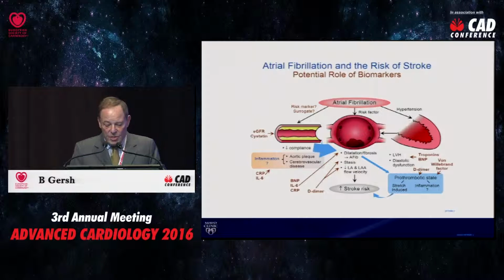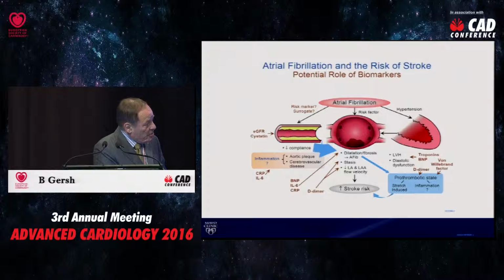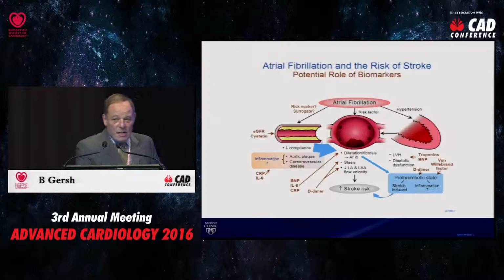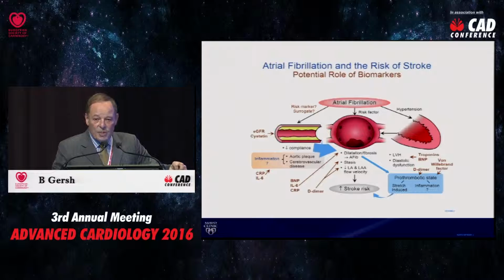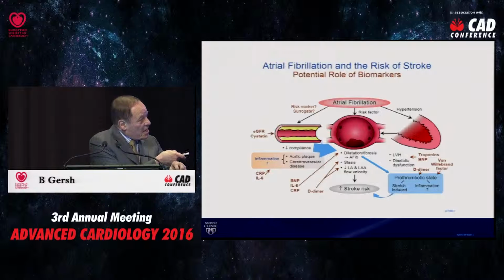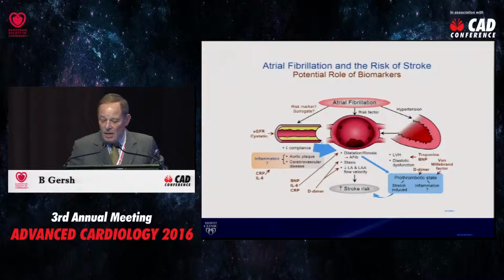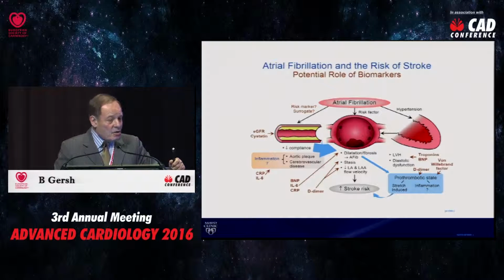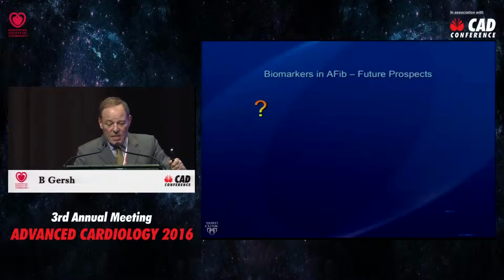In fact, we have a whole series of studies that are ongoing right now, some in press, looking at CRP, cystatin, interleukin-6, BNP, inflammatory markers, and prothrombotic markers, and all of these tell a story, and we still have to put the chapters together. As one understands the postulated schematic of thromboembolism and stroke in atrial fibrillation, you can start to see where these biomarkers come in, and we have a great deal of understanding to do. We've demonstrated it, but we still have to understand it.